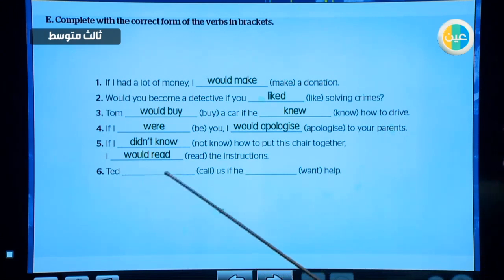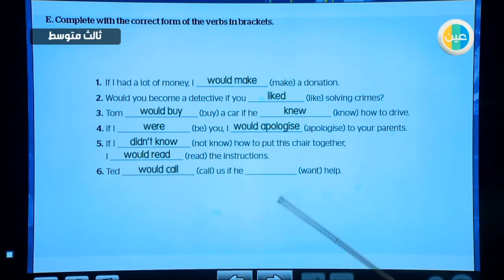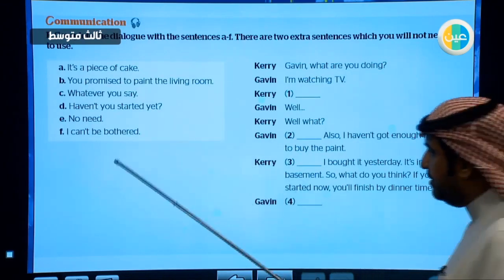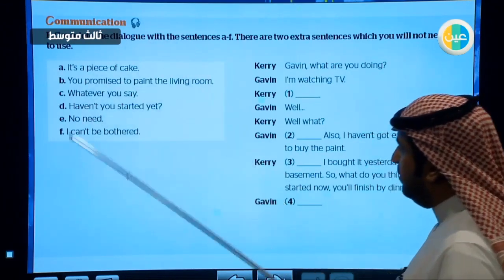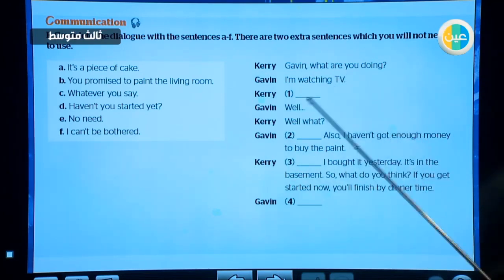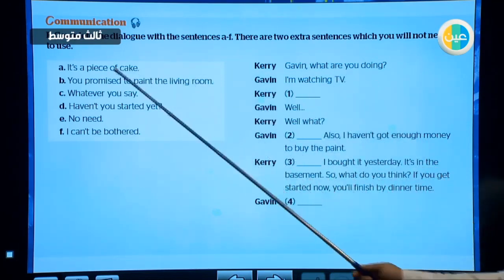This is the main clause, so I say Ted would call us if he wanted. Excellent. All right, if we go to F, we are going to use these expressions or phrases in the dialogue that comes here. All right, Gavin, what are you doing? I am watching TV. What would you say here?